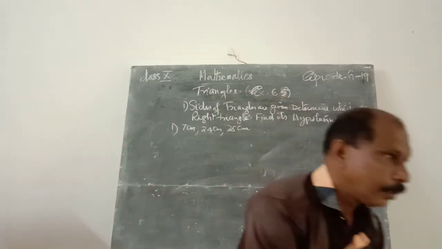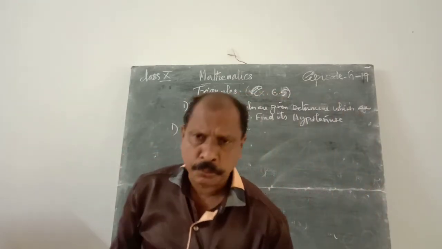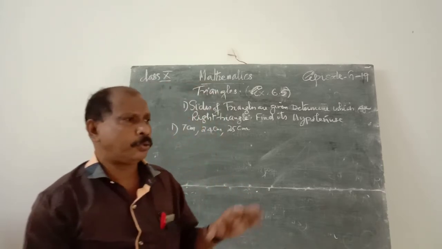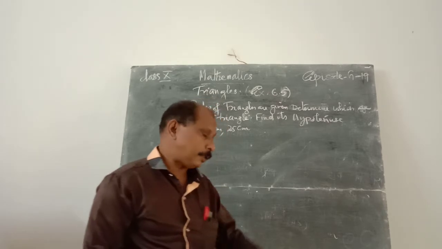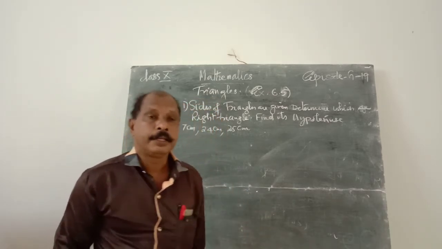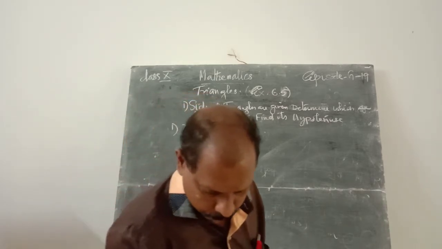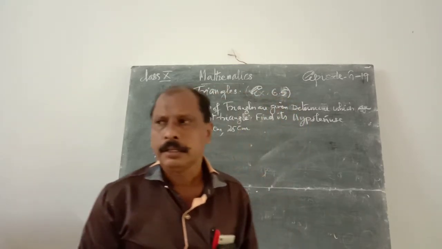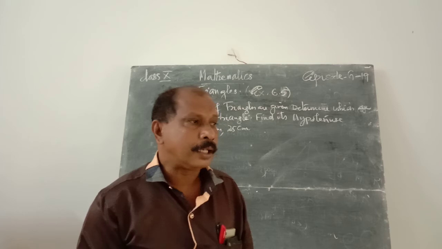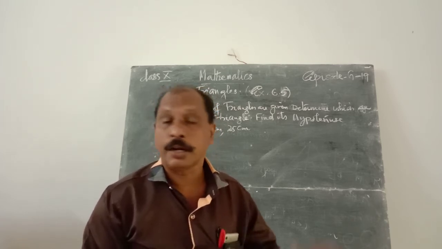Okay. What is the condition when three measures are given? Test whether they are the sides of a triangle or not. That is a basic question from the 6th or 7th class. If three measures are given, test whether these are the sides of a triangle or not.